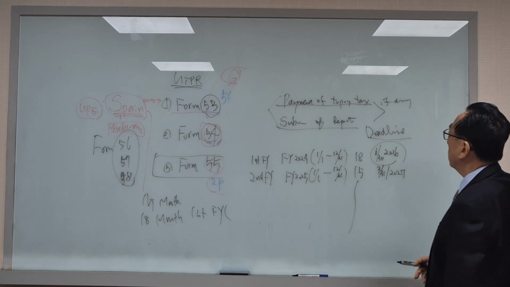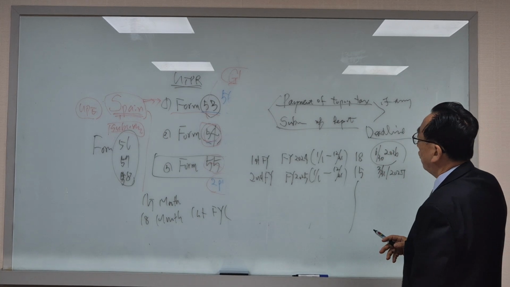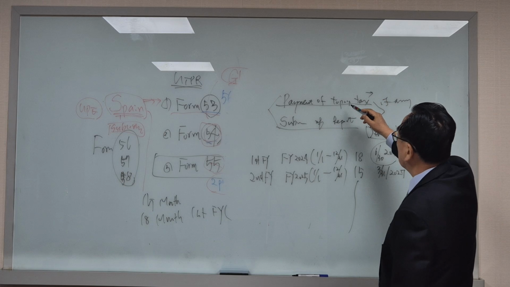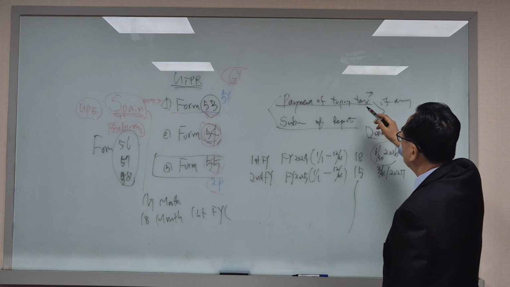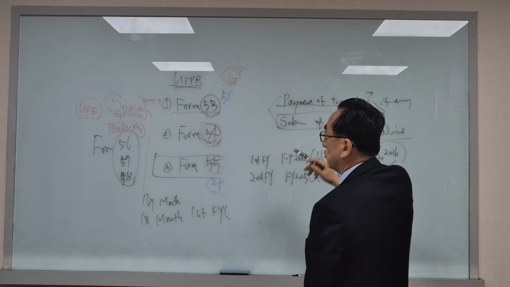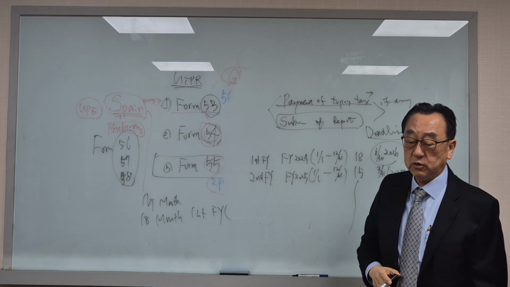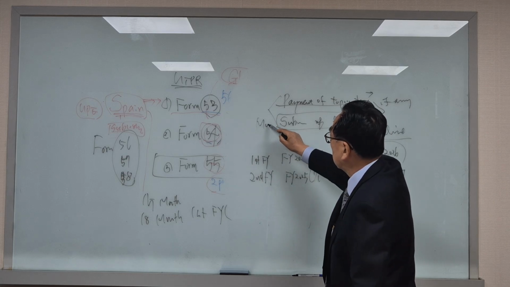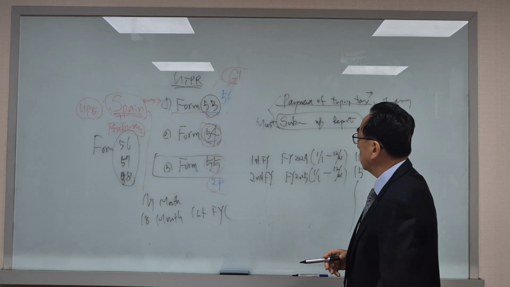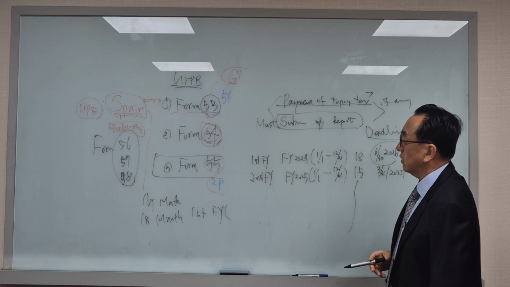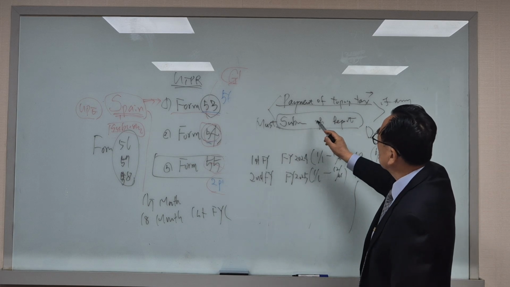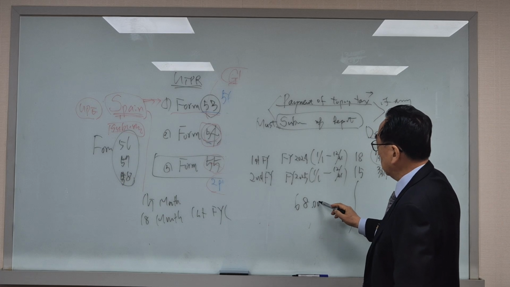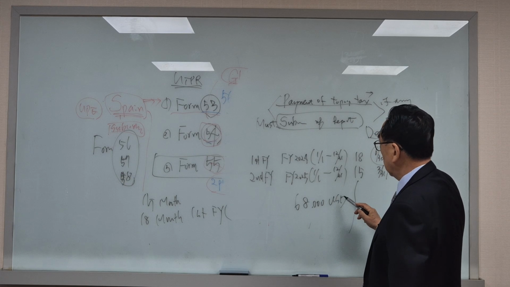Payment of top-up tax is done when the computation shows there is a top-up tax to be paid. But submission of the report should be done regardless of the payment of top-up tax. So this is a must. And as I mentioned, the penalty for ignoring the submission of the report is very high, $68,000 US. Incredible.